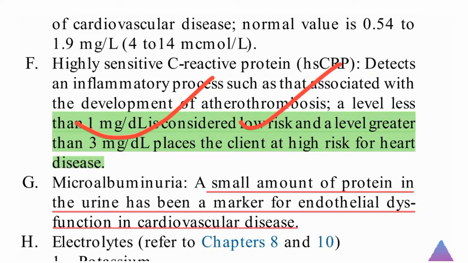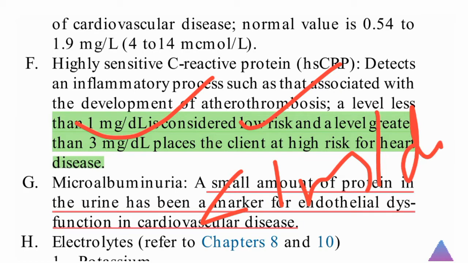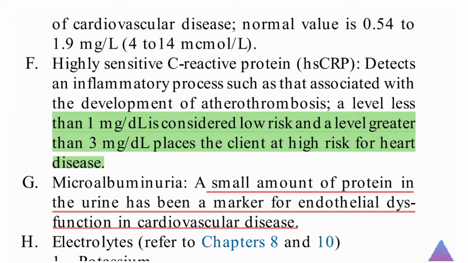When its level is less than 1 mg per dl, the patient is at low risk. If it is greater than 3 mg per dl, the patient is at high risk. So less than 1 is low risk, and greater than 3 mg per dl is high risk.